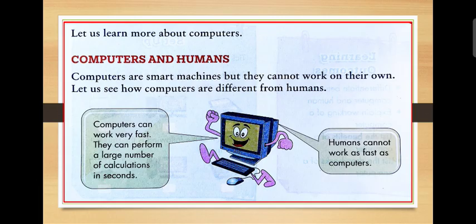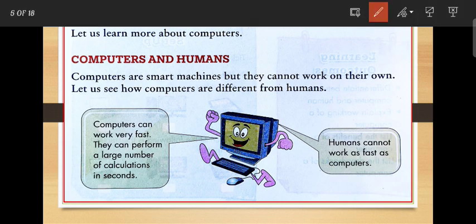the difference between a computer and human. So first, computers are smart machines. We all know that a computer is a smart machine and they work very fast. But they cannot work on their own. They always need our instruction to work. So the first point is, computers can work very fast. They can perform a large number of calculations in a second. On the other hand, humans cannot work as fast as the computer.